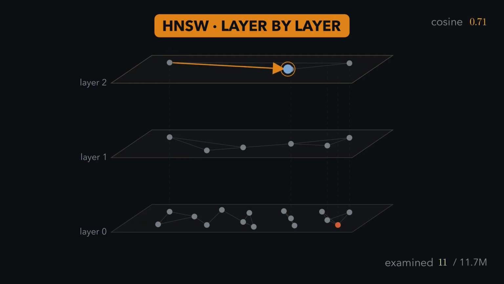A query starts at the sparse top layer. It hops to the nearest looking neighbor, keeps the best option as seen, and only drops down when the current layer can no longer improve it. By the bottom, it has searched a tiny neighborhood instead of 11 million statements. With ANN sub k set to 50, the best neighbor is our Euler match at cosine 0.94.